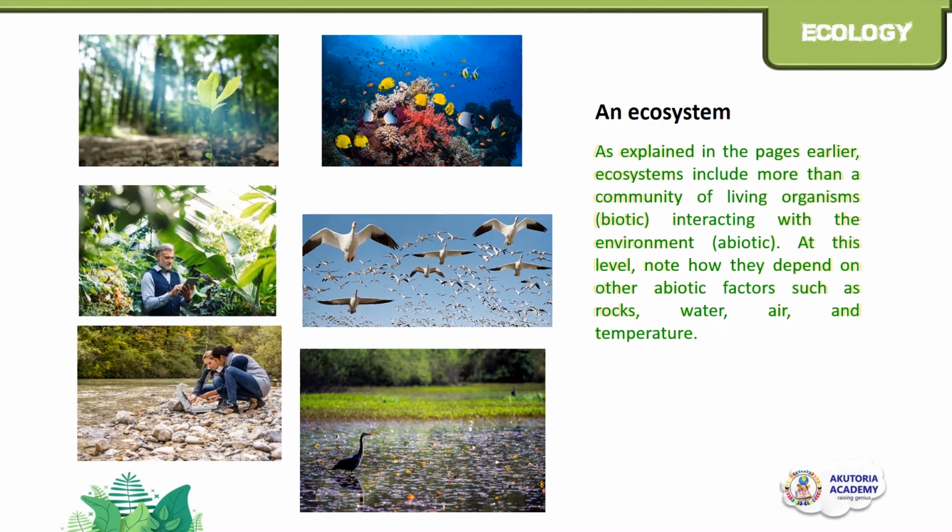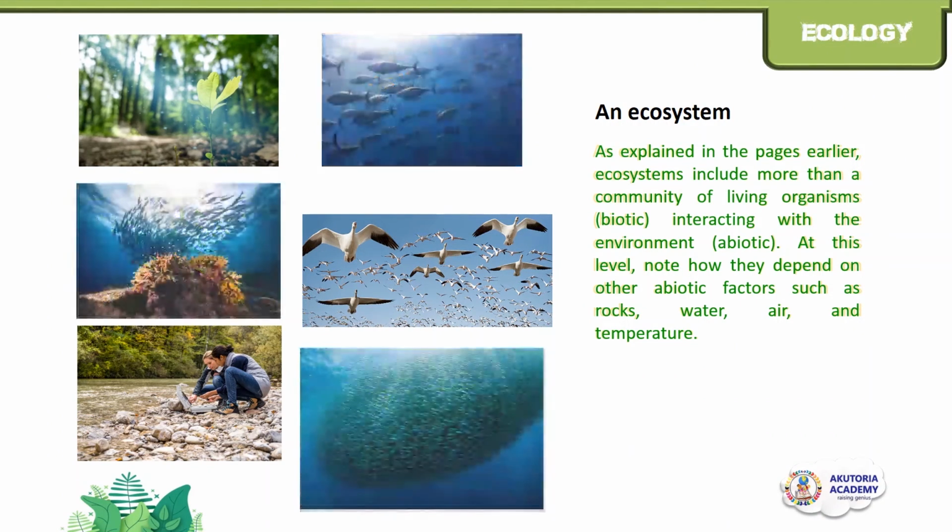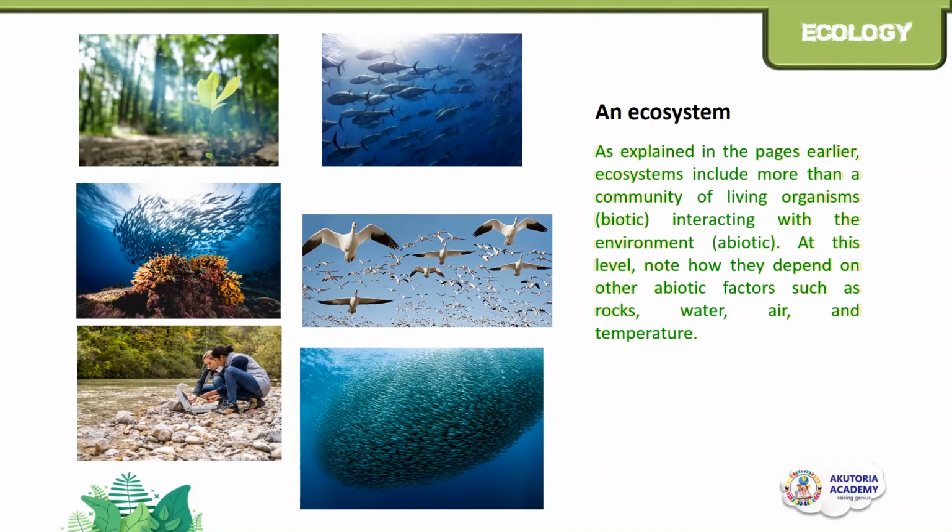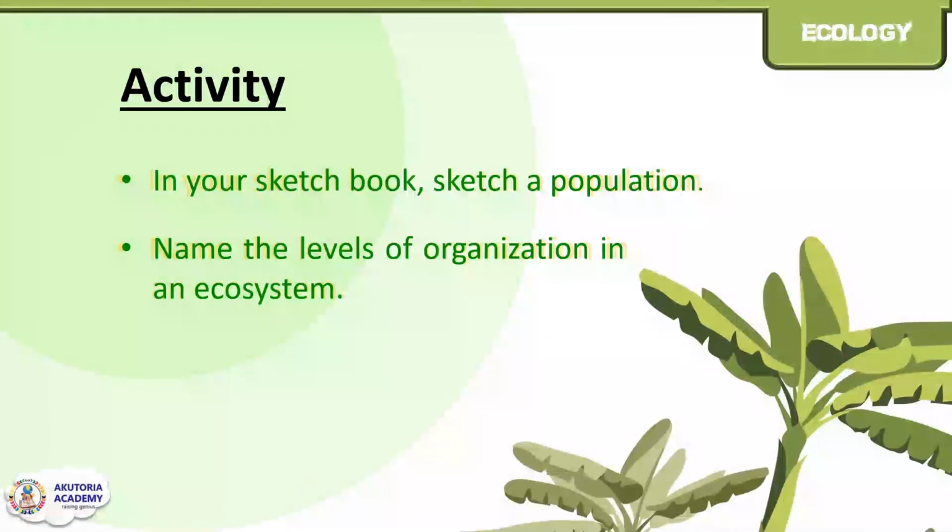So in the ecosystem level, we consider how living things or biotic factors in the environment relate with the non-living abiotic factors. The key feature of this level is communities of living things interacting with non-living things in the environment. Our ecosystem is very complex. An understanding of it would help us properly protect and manage it for our good.